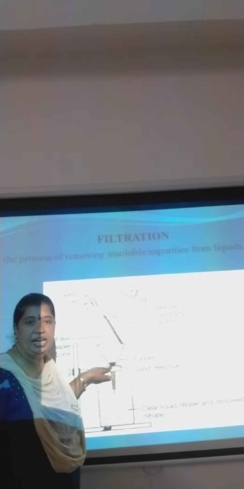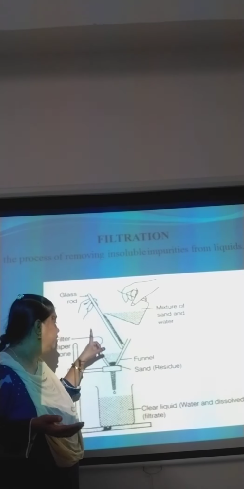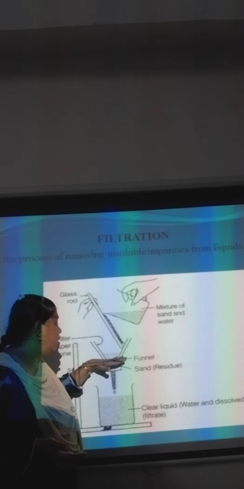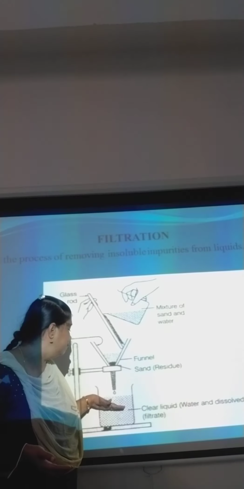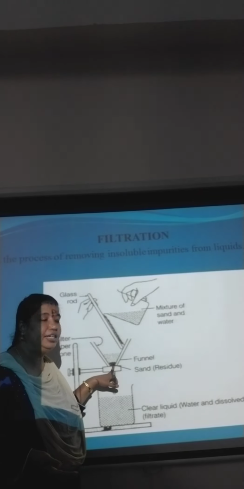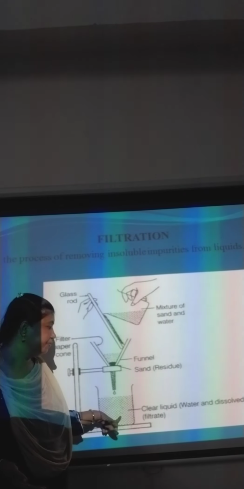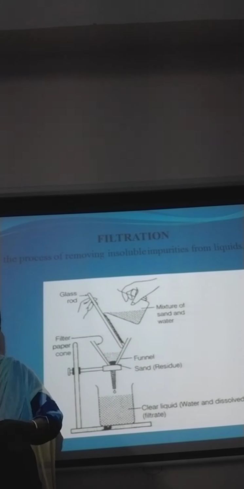From the glass rod, all the water and the sand will come down. It goes into the funnel. Now, in the funnel, you have got a filter paper, right? This filter paper will not allow the sand to go into the beaker. So the sand or the residue is present in the filter and only the clear liquid will come into the beaker. This clear liquid will have the water and the dissolved salt which is present. Now this process is nothing but filtration.